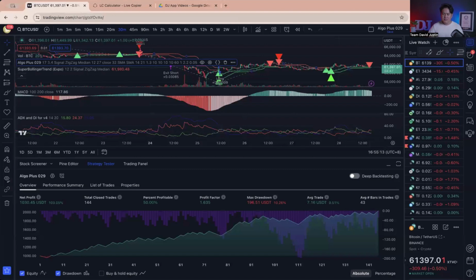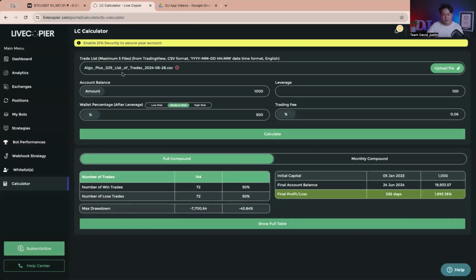First of all, this is a strategy named Algo Plus 029 with a result of 103% without leverage yet. And most important, having a 50% winning rate. And let me show you, after adding it into this live copier calculator and exporting the data, I can see that if I'm using a medium risk, which means 5x my account, by 536 days my $1,000 becomes $19,000, which is quite a good, decent profit, man.